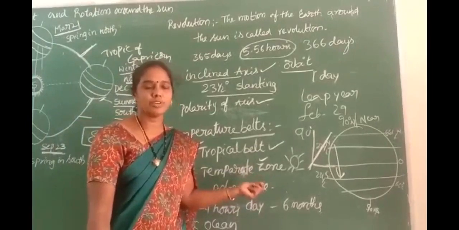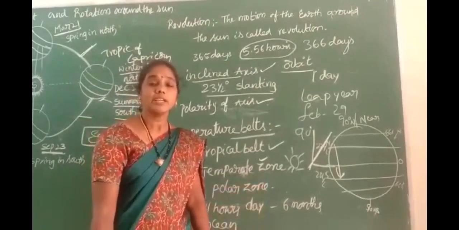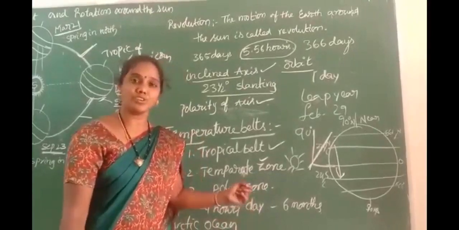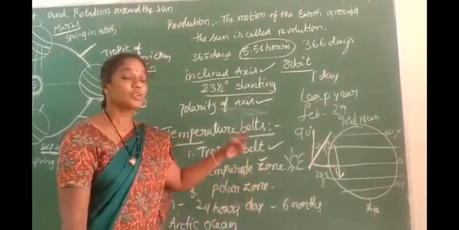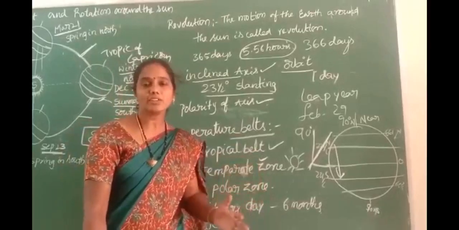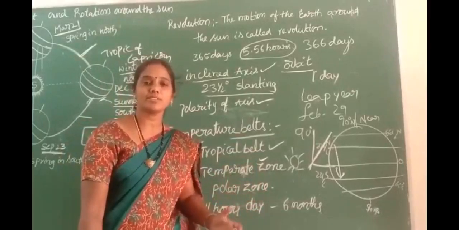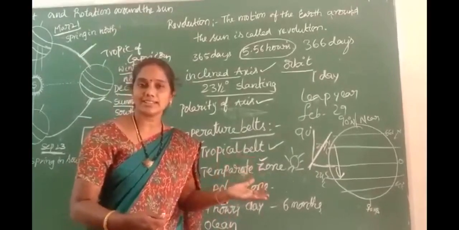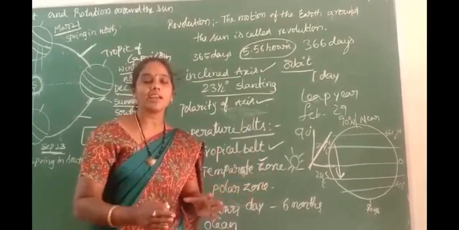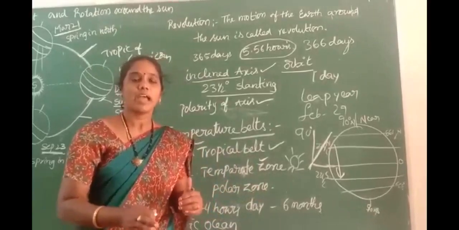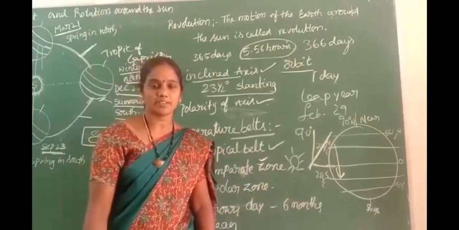Any doubts, read the textbook and do the activity. Each and everything is very helpful to your daily life. You know how the seasons and how day and night occur, how the earth rotates and revolves around the sun. These are very important to know for studying further classes. Children, go through the video and also the textbook, and I will give you a small assignment. Thank you.